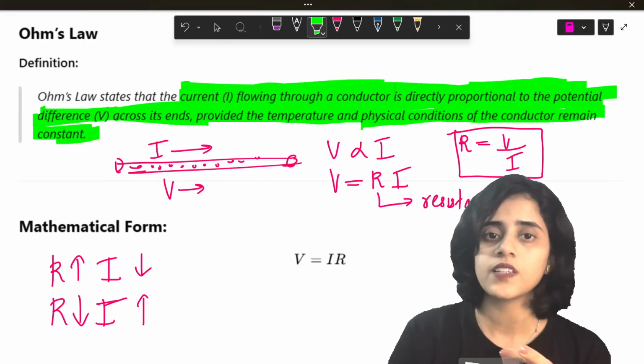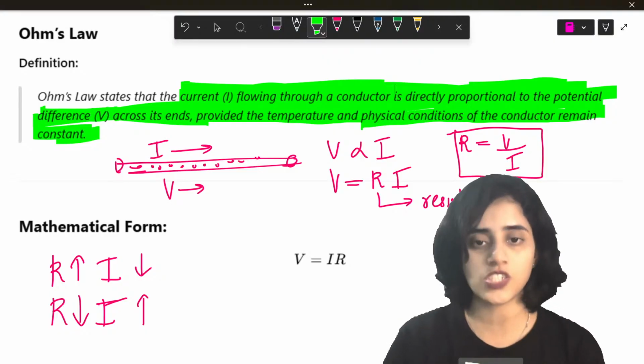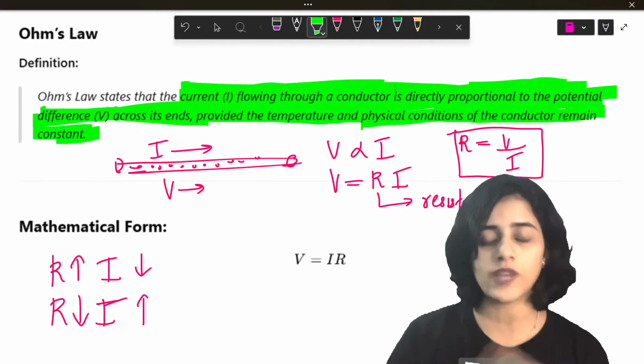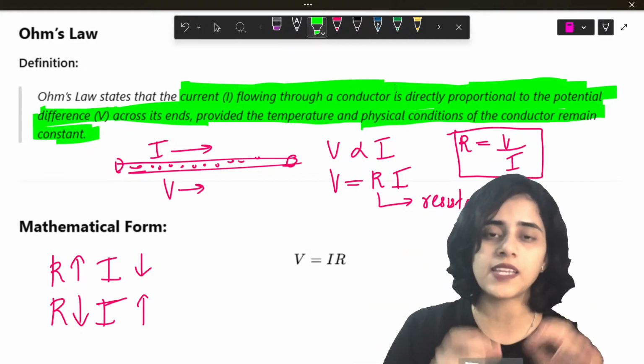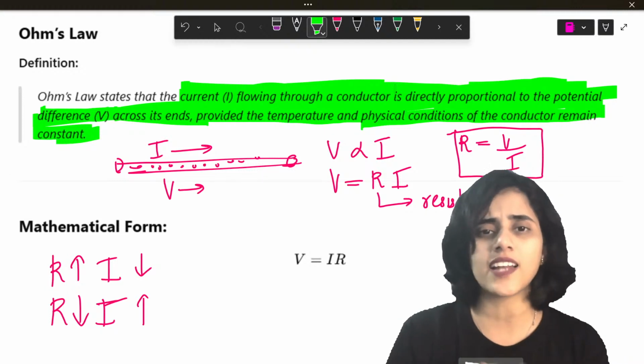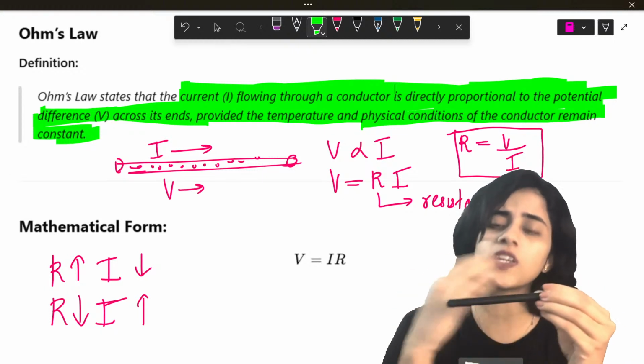Okay, so the value is not going to change. If the whole thing happens at 10 degrees, it should be at 10 degrees only. If you increase the temperature, what happens? Particles in the wire will start moving faster. You have learned this in your younger classes. If you have a wire and you heat it, what happens?